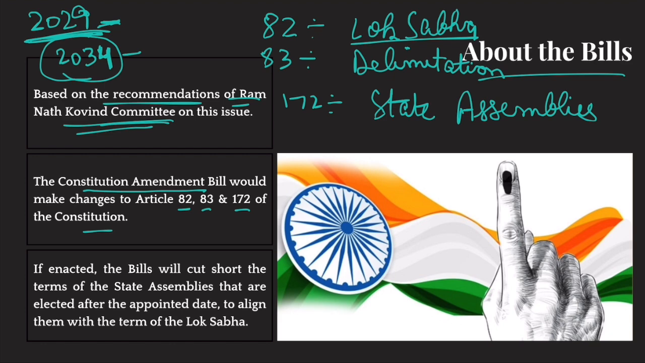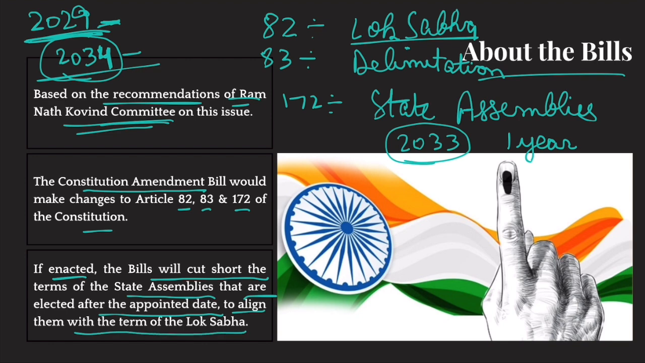Now, if there are state assemblies that are elected in 2033, well, their term would be cut short to 1 year only, so that in those states also elections happen in 2034. So, if enacted, the bills will cut short the terms of state assemblies that are elected after the appointed date to align them with the term of Lok Sabha.